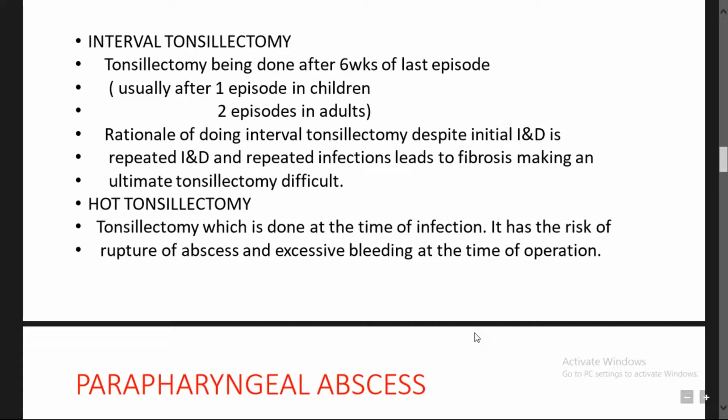Hot tonsillectomy is nothing but it is done at the time of the infection. It has the risk of rupture of abscess and excessive bleeding at the time of the operation, because whenever there is an infection, there will be granulation tissue or increased underlying blood supply, and there will be inflammation. When you go for the tonsillectomy, at that time there will be excessive bleeding because of this vascularization and also the vasodilation effect which is caused by the infection.